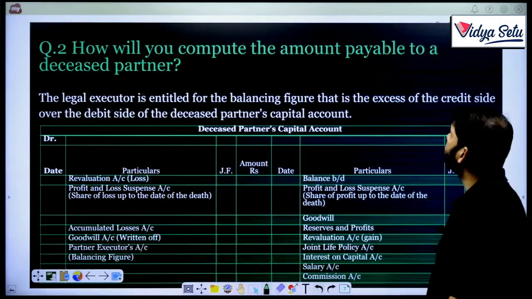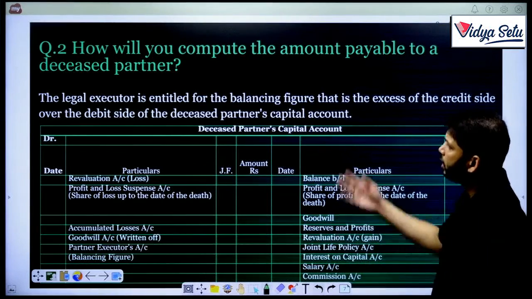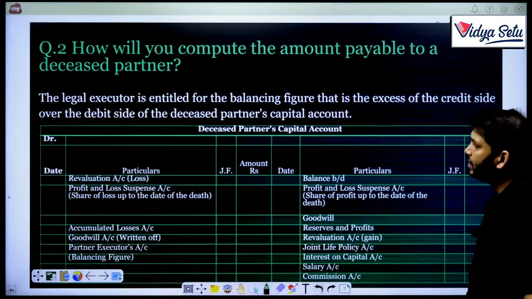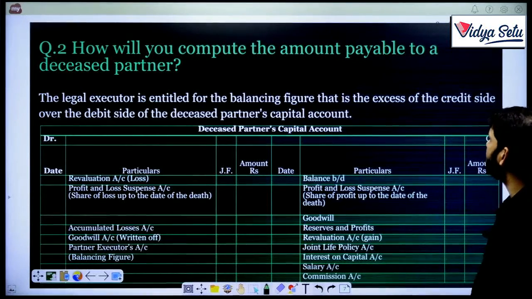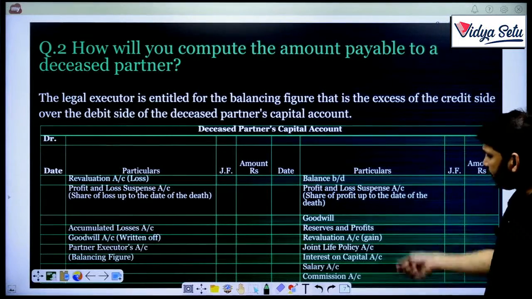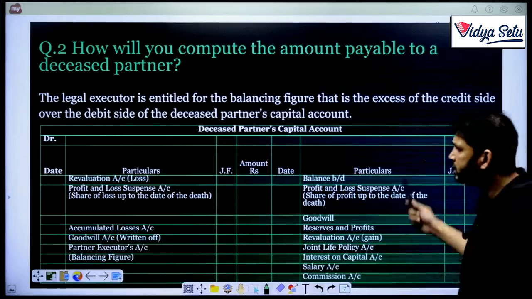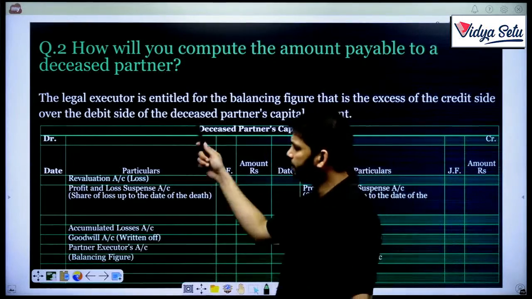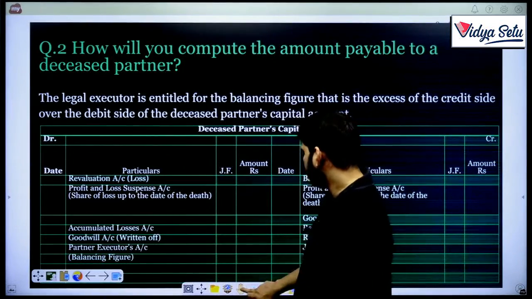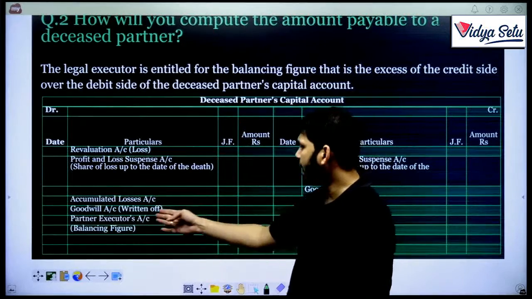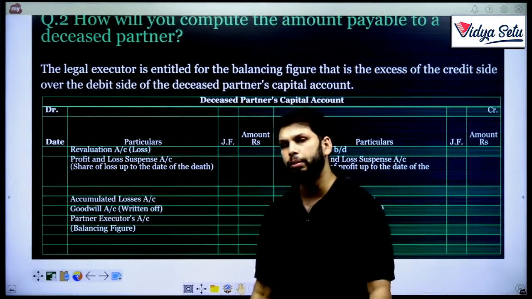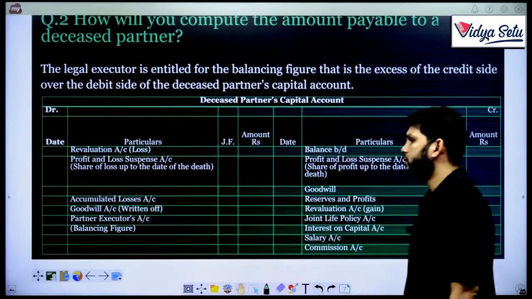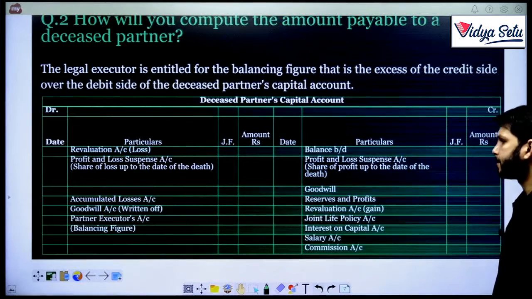How will you compute the amount payable? The legal executor, still question number 2, is entitled to the balancing figure, that is the excess of debit over the excess of credit. Everything that goes on the credit side will increase his capital, and everything that goes on the debit side will decrease his capital. The balancing figure will be the amount that is to be paid to that person, the executor.